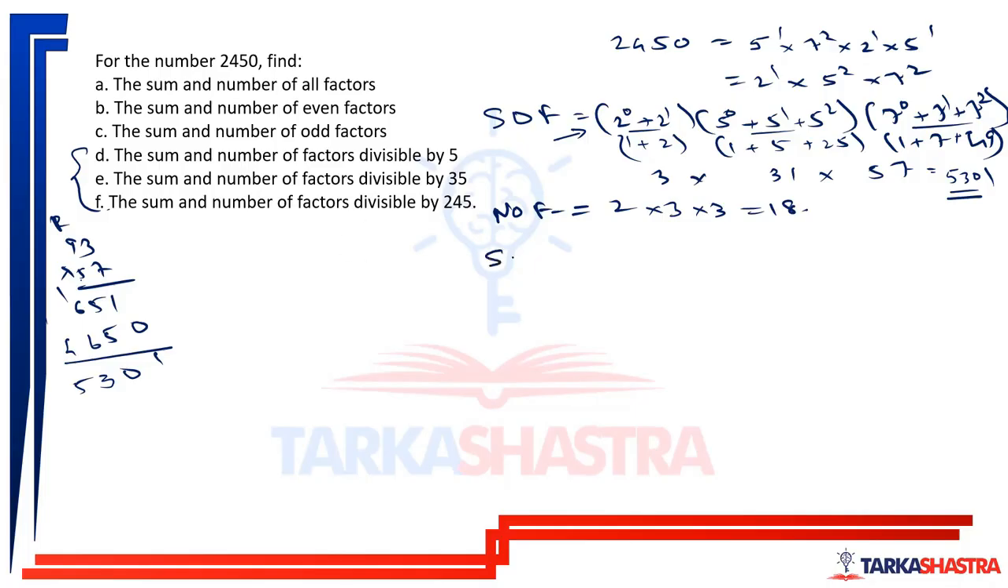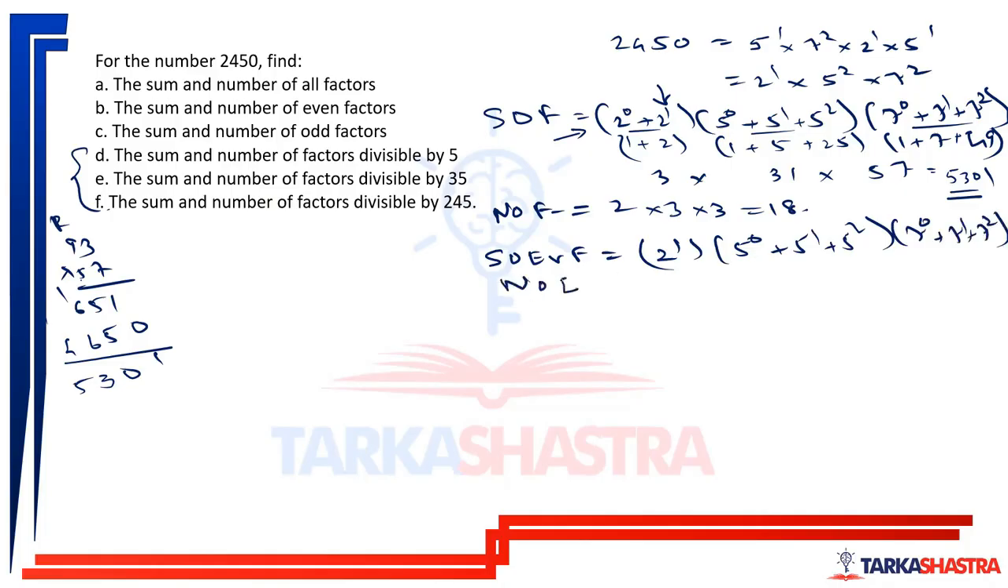Next, sum and number of even factors. Sum of even factors: even means only this is the even term, the rest we write as it is. (5 raised to 0 plus 5 raised to 1 plus 5 raised to 2), (7 raised to 0 plus 7 raised to 1 plus 7 raised to 2). You'll have to solve it; I am not solving it now. Number of even factors will be how much? 1 into 3 into 3, that is 9.